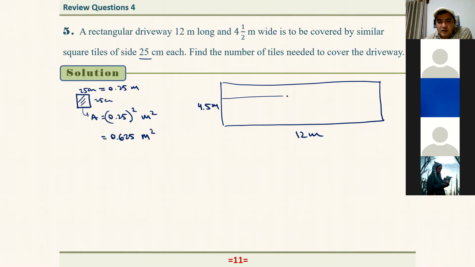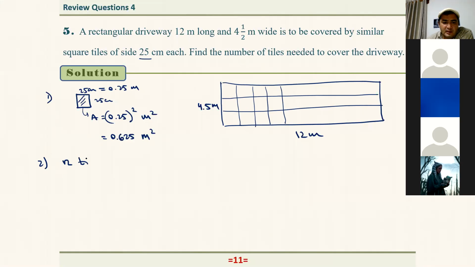So actually we are going to cover this with a lot of tiles, right? And anyway, it continues, right? And the question is, how many tiles do we need to cover the whole driveway here? Suppose that we need n tiles, okay?